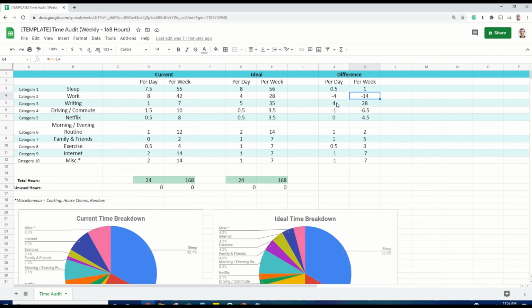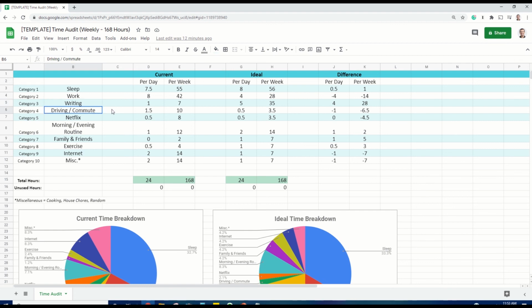But what this exercise showed me is that if I could increase the amount of time I was writing every day and subsequently every week, I would feel like I was already closer to my ideal life and my ideal day. So if that makes sense, zeroing in on what would have the biggest impact, the biggest leverage to move me forward. For me, that was writing. For you, that could be another similar creative pursuit.